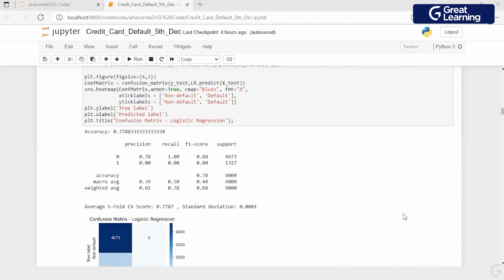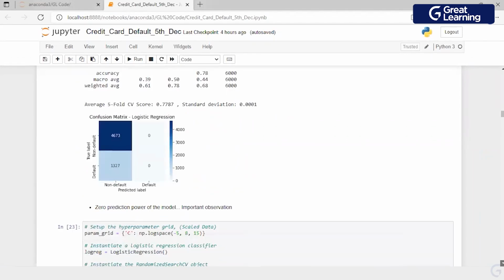Whenever I'm interested in fewer false negatives, it means somebody has been classified as a negative and the guy is not really a negative. It means he has falsely been classified as negative. Whenever I want to minimize that number, I look at recall. So from a business perspective, my interest today is on the recall value.